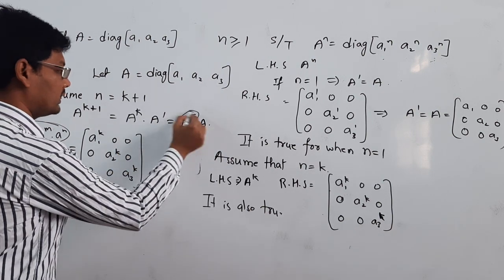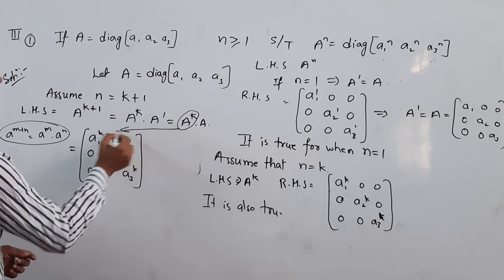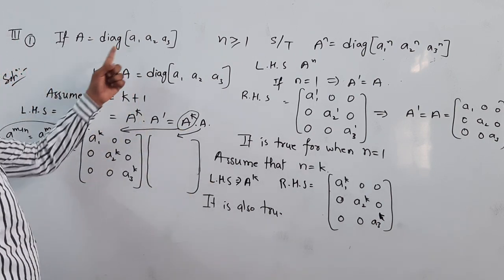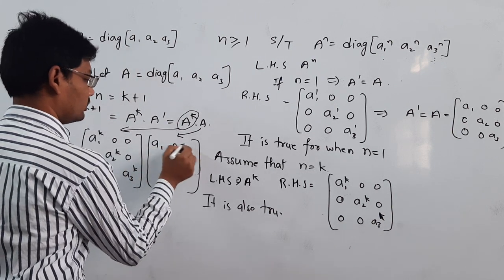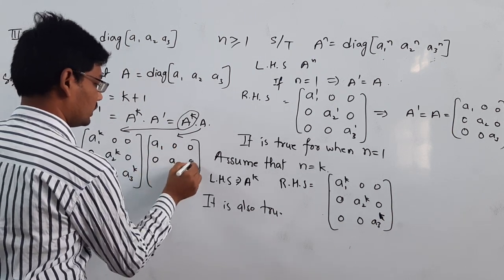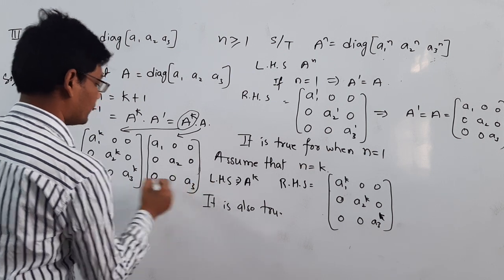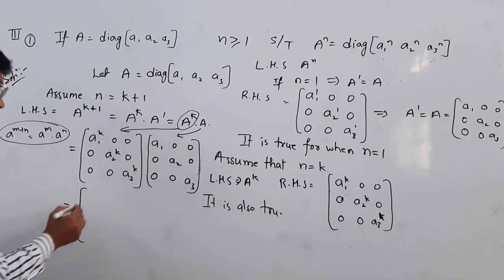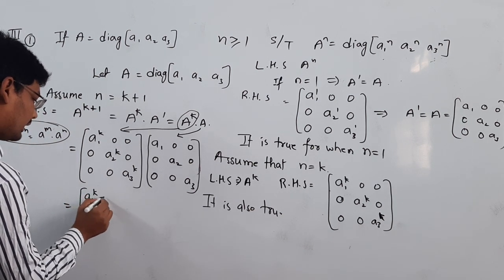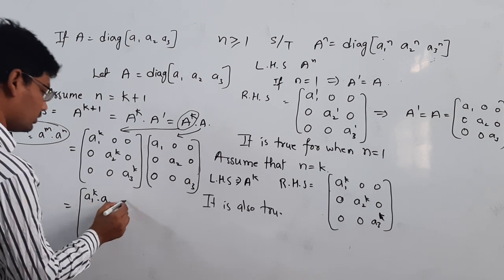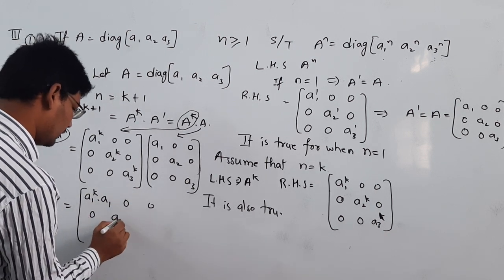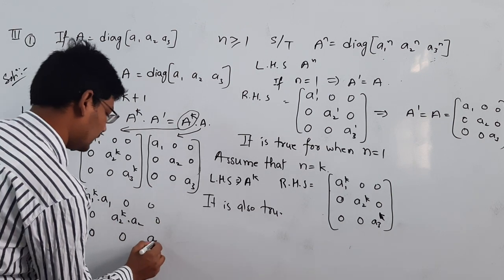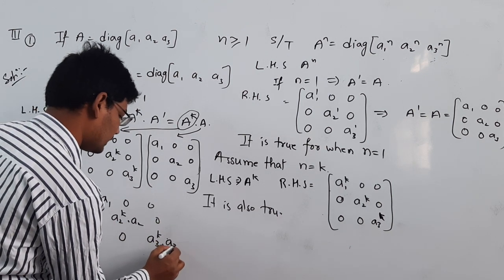I am substituting this into the LHS, A to the power of k into A, and A is nothing but a1 0 0, 0 a2 0, 0 0 a3. Let's multiply the terms here. Simply you will get a1 power k into a1, 0 0, 0 a2 power k into a2 0, 0 0 a3 power k into a3.